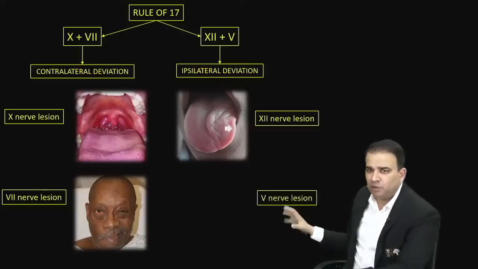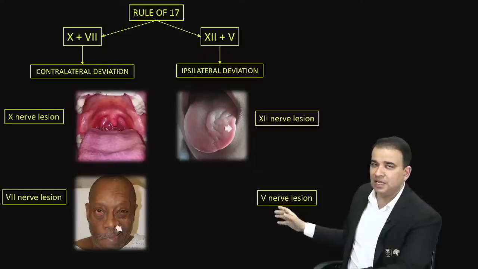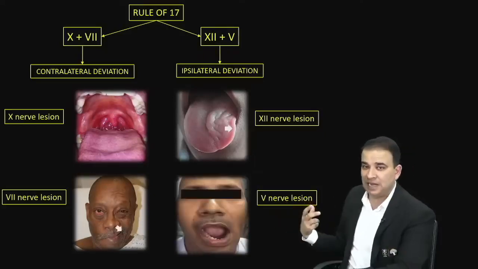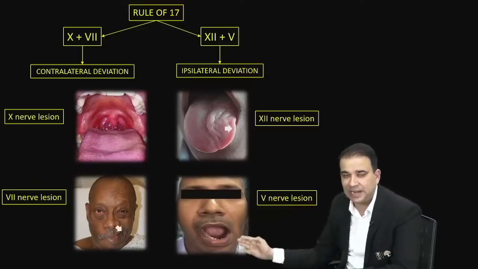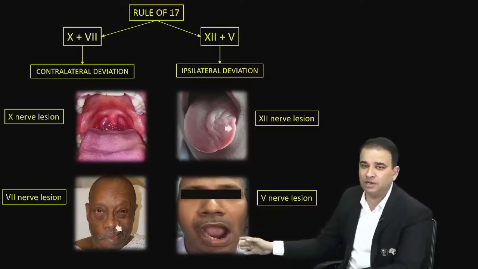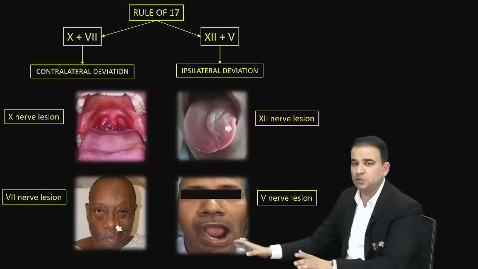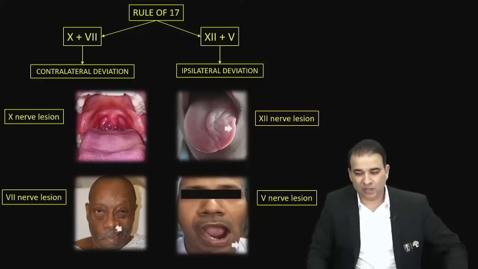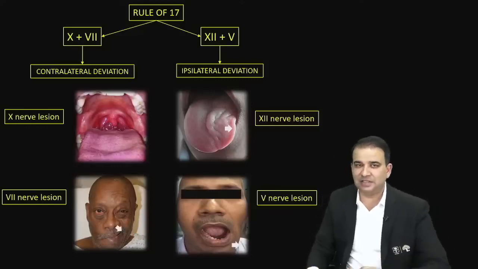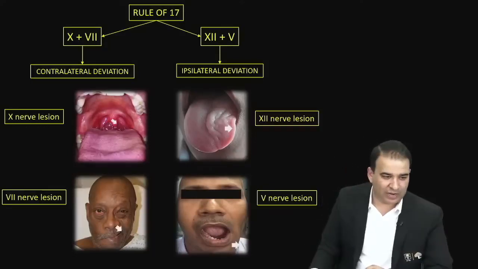If there is a mandibular nerve, or simply trigeminal nerve, injury, your jaw will be deviated toward the ipsilateral side. Let's say in this case the jaw is deviated toward the left side, because of the left side nerve injury only. With left mandibular or left trigeminal nerve injury, the deviation is toward the same side. So there is ipsilateral deviation in the 5th nerve injury, and in 10th, 12th and 7th nerve injury, the deviation will be seen toward the contralateral side.